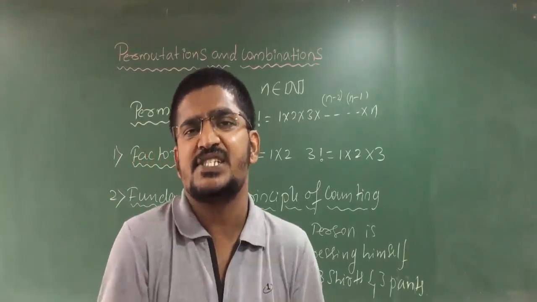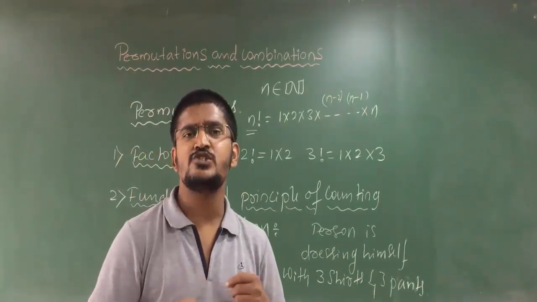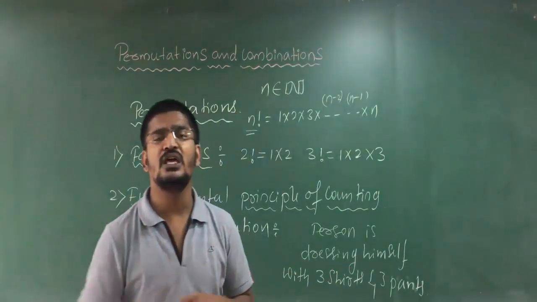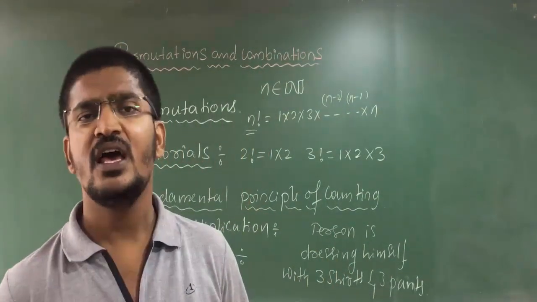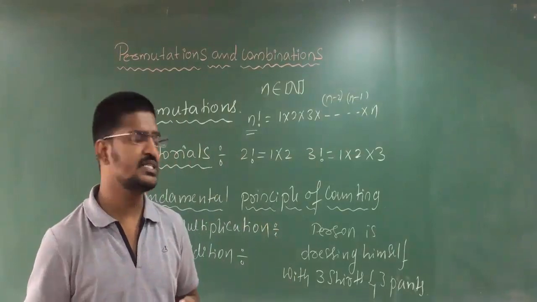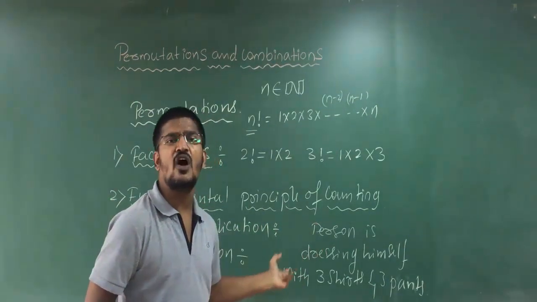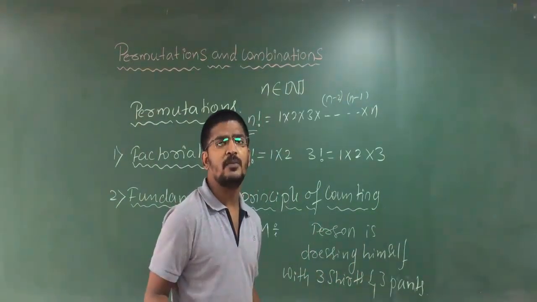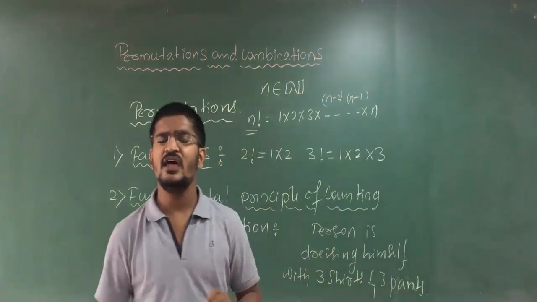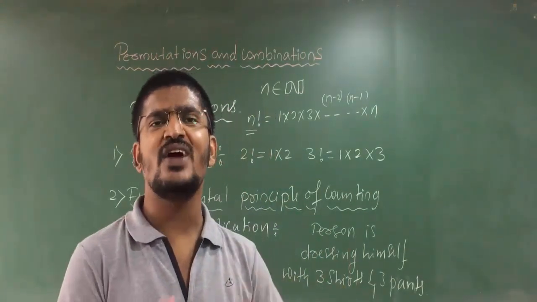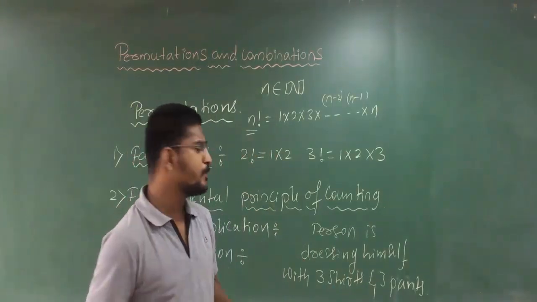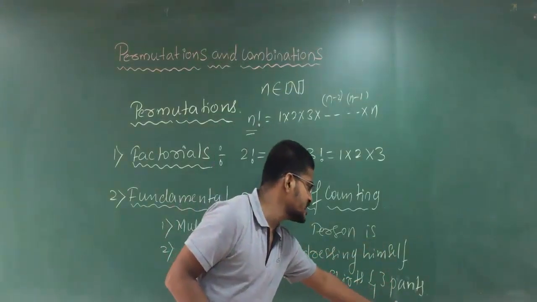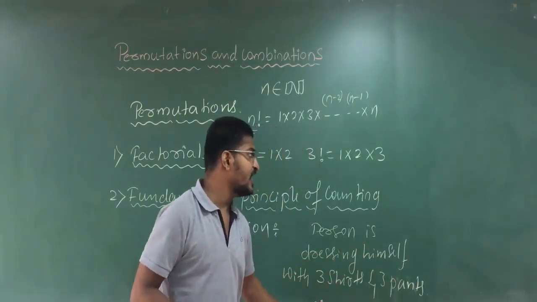If he has to be dressed, that means the complete event has to be done. In that situation, these two terms are depending on each other. They are not independent of each other. Either he wears pant first or shirt first, no problem. But if the task has to be completed, he has to take both the events in dependent form. For example, if he takes 3 shirts, from these 3 he can wear any pant, no problem. If he takes 3 pants, from these 3 pants he can wear any shirt, no problem.